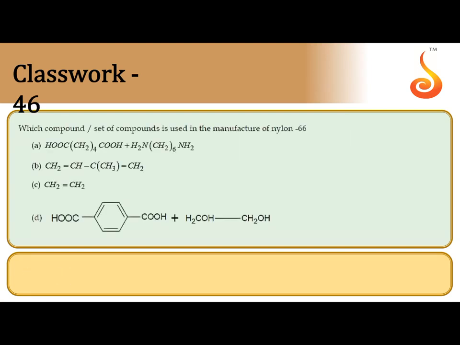Which compound is used in the manufacture of nylon 66? Nylon 66 is a condensation polymer. This is formed by the formation of amide bonds, so this is an example of a polyamide. The monomers present are adipic acid and hexamethylenediamine. In between these two, an amide bond is produced. So the correct answer is A.